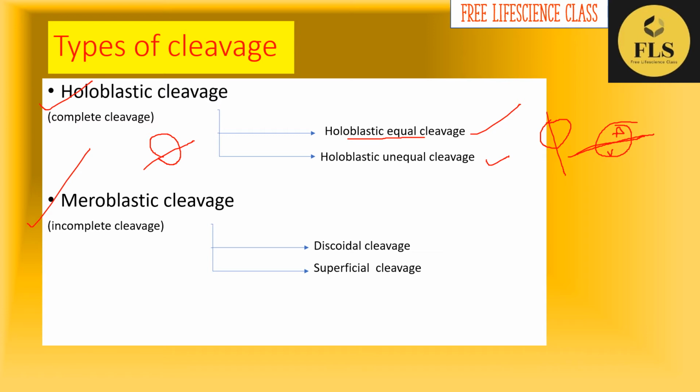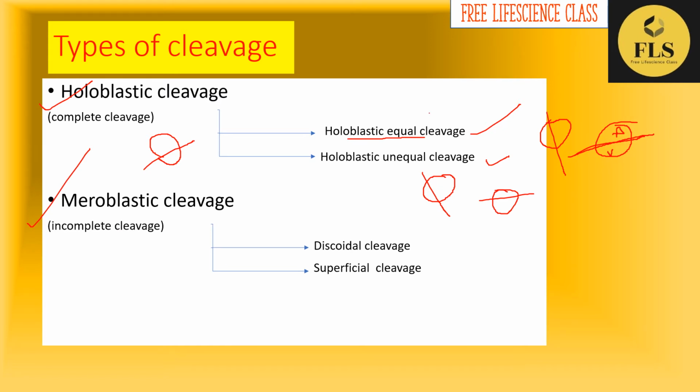Okay. And what about holoblastic unequal cleavage? Again, the egg will bisect into two, but into two unequal sized blastomeres. So here it is the egg. If you go for a vertical plane, you will get unequal sized blastomeres. If you again go for a latitudinal plane, you will get unequal sized blastomeres. So like that, you will get unequal sized blastomeres. Okay, so this is holoblastic unequal cleavage.